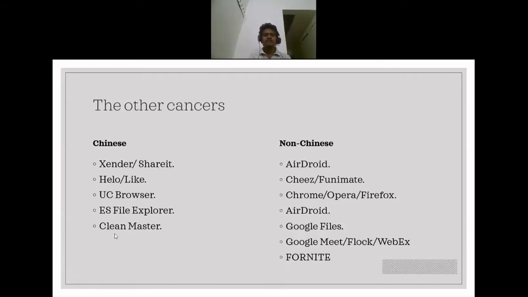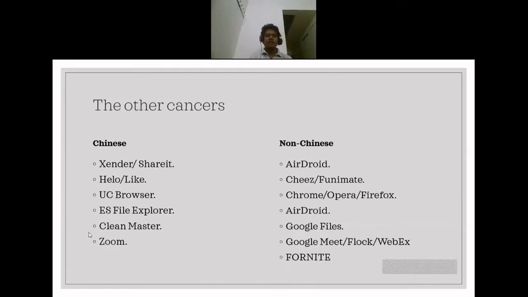So instead of this, you can use Google Files. It's a 5 MB application which does all that Clean Master does. It does not have those gimmicky features of cleaning RAM and cleaning background apps. Android gives you the option to do that yourself, but you can clean the files that are consuming a lot of space, files that you don't want to use, that are old and outdated. So you can clean those.